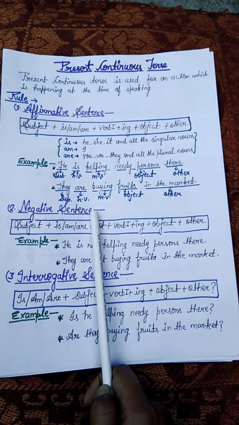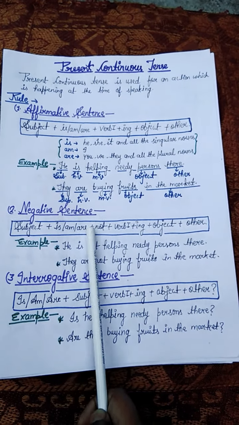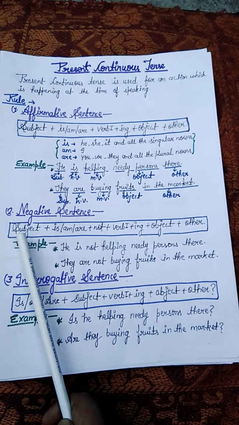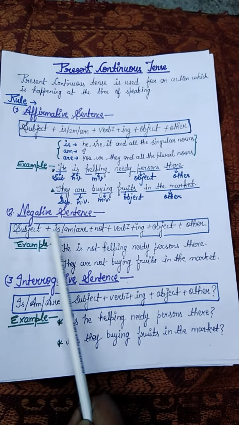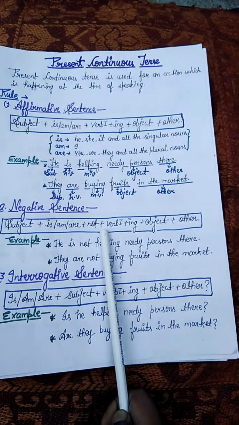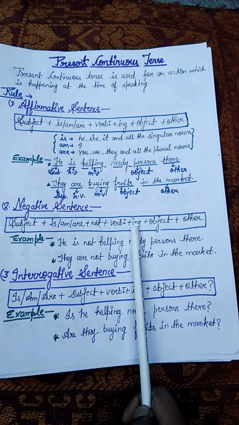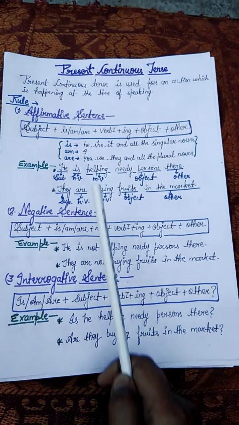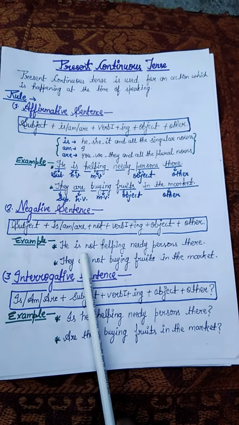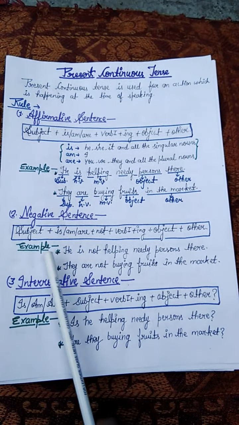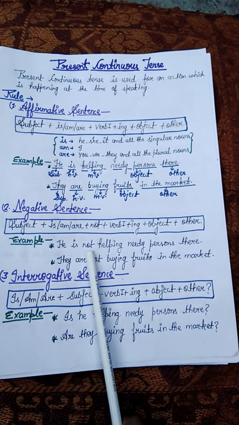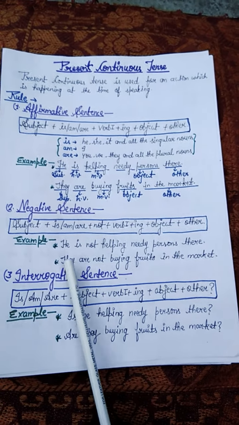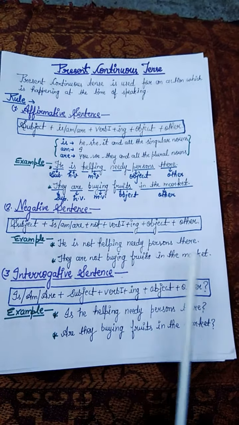Now the rule of negative sentence, very easy. You have to use only not, and it is the same as the affirmative sentence. Okay, let's see one time. Subject plus is, am, are plus not plus first form of the verb plus ing plus object plus other. Now we will change affirmative sentence into negative sentence by using not only. See here, example: He is not helping needy persons there. In the same way you will do another one: They are not buying fruits in the market.